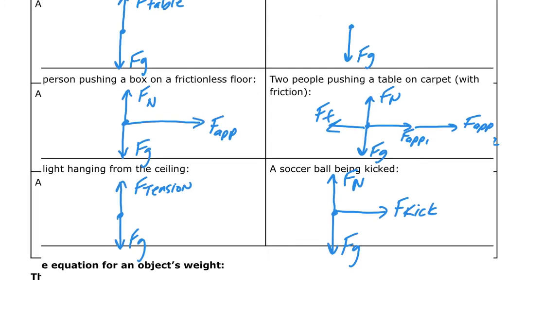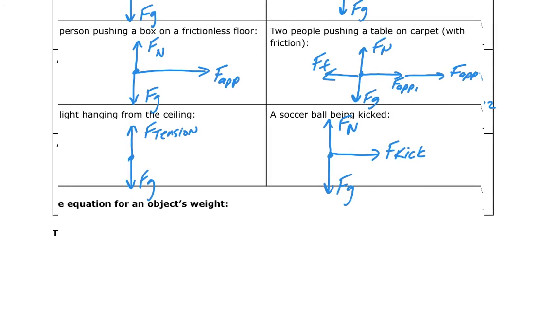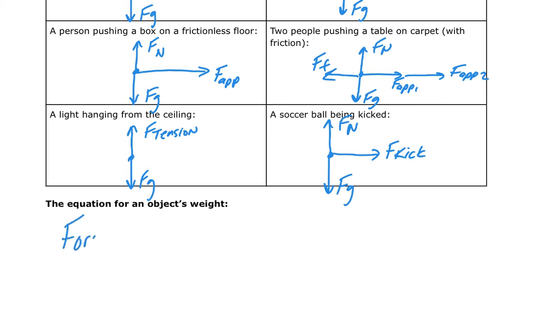Now, as you see here, we use the force of gravity quite a bit, right? It's pretty much always acting because we're always going to have something on the earth. And there's actually a really super easy way to figure out what the force due to gravity is. We call the force due to gravity weight. So every time you step on a scale or you put something on a scale, you're measuring the force due to gravity on that object, okay?